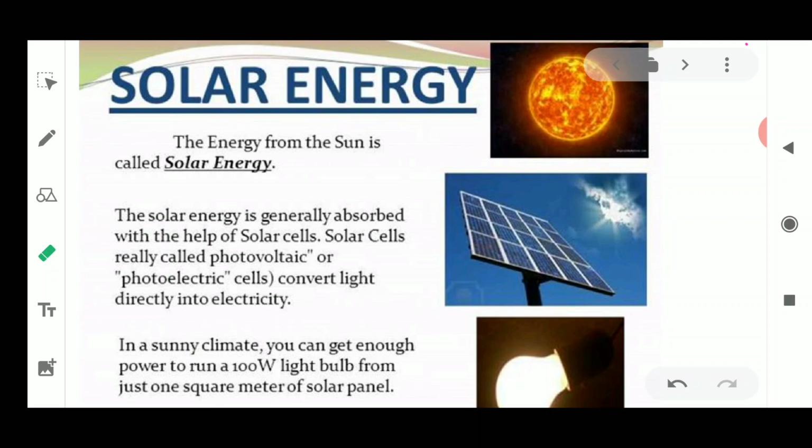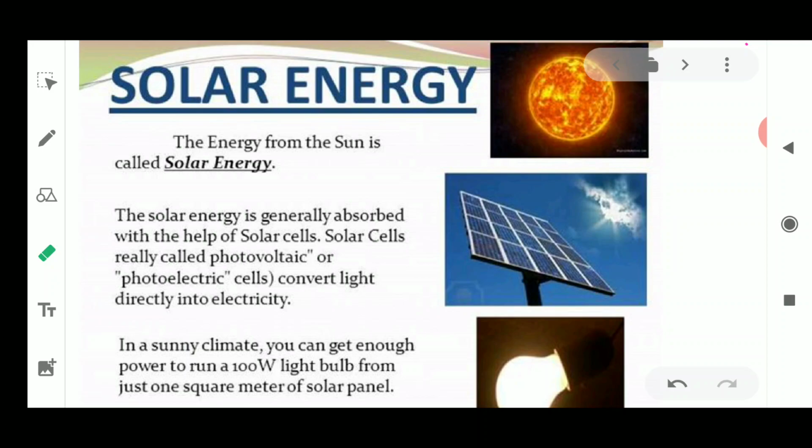So, based upon these conventional sources of energy and the uses of fossil fuel, we have seen the working and construction of the thermal power plant. How this thermal power plant works, and from where it produces the energy which is utilized in the form of electricity in our houses and factories and other places where machineries are running.